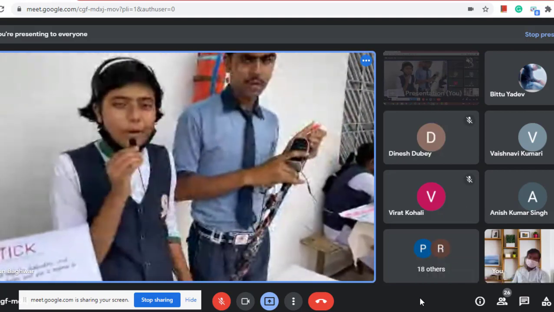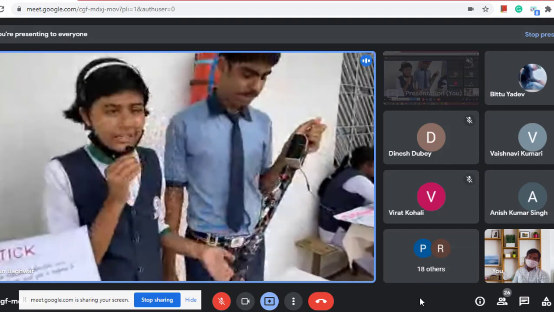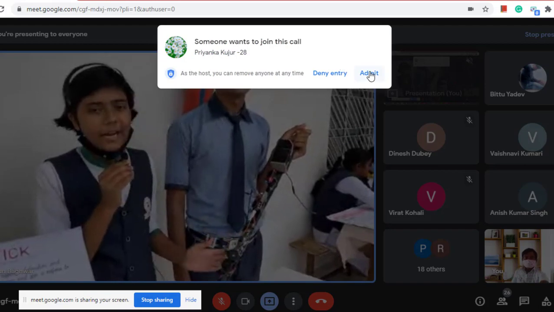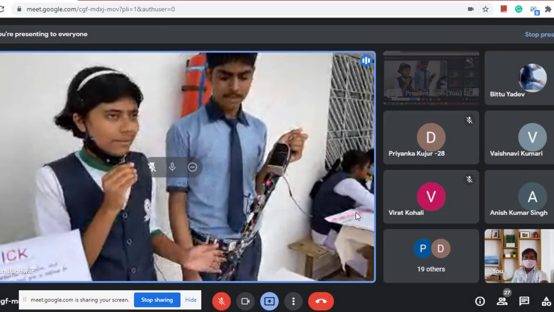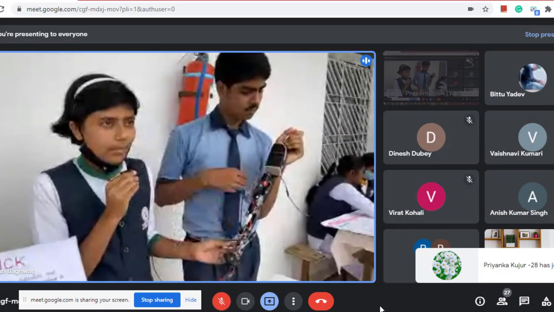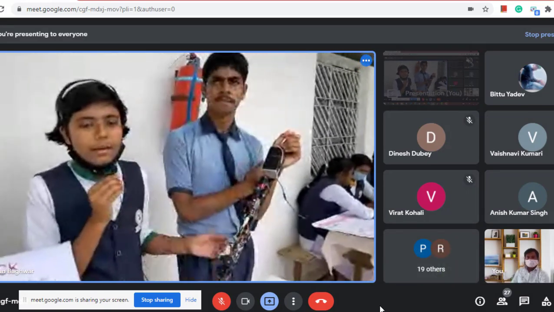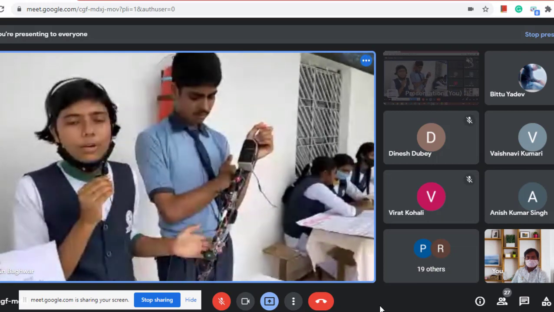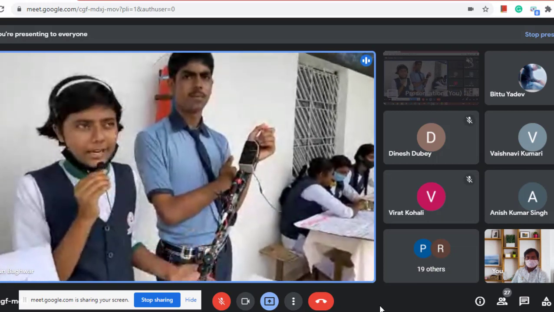Now you would be thinking why we have connected these LED bulbs, because a blind person cannot see. The reason is that when the blind person walks with this stick at night and switches this LED bulb on, then other people can see them. And it can be very useful for the blind person to cross roads at night.